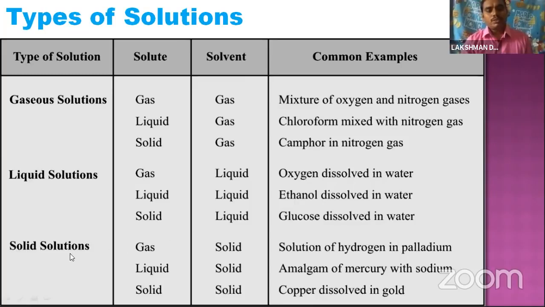Next, the third type is solid solutions. Here the solid is the solvent, and the other component may be present as gas, liquid or solid. So gas in solid is a solution of hydrogen in palladium, liquid in solid is an amalgam of mercury with sodium, and solid in solid is copper dissolved in gold. These are the common examples.